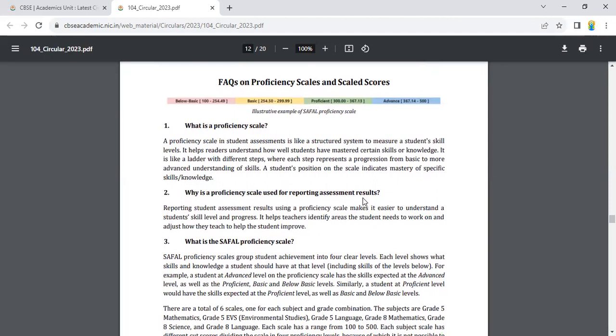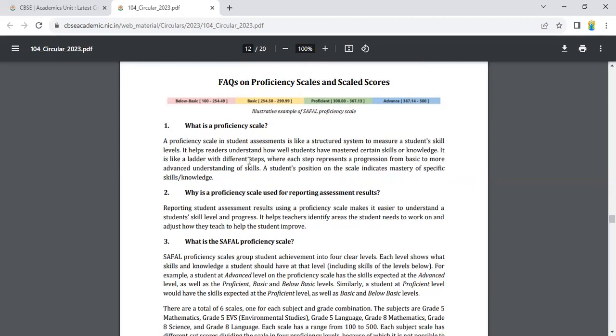Now, what is the proficiency scale? See, here the proficiency scale is given: below basic 100 to 254.49, basic 254.50 to 299.99, proficient 300 to 367.13, and advanced 367.14 to 500. What is a proficiency scale? A proficiency scale in student assessment is a structured system to measure a student's skill levels.